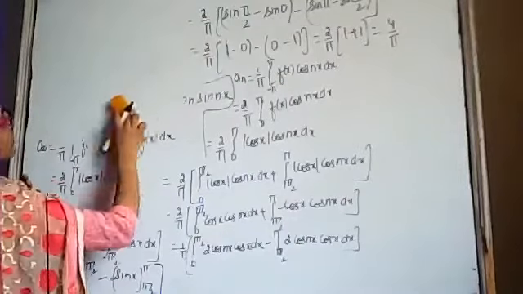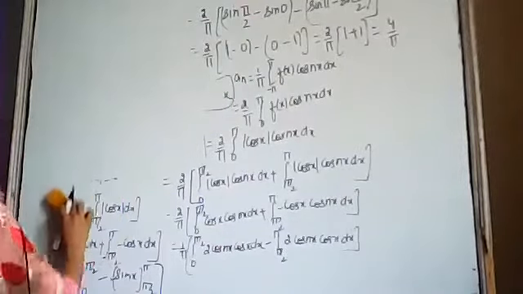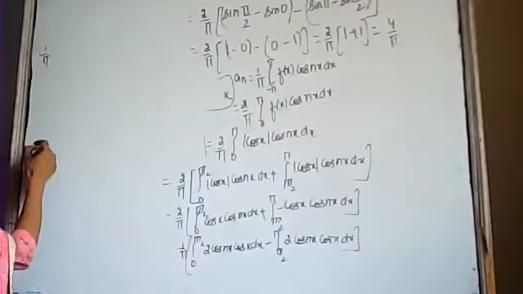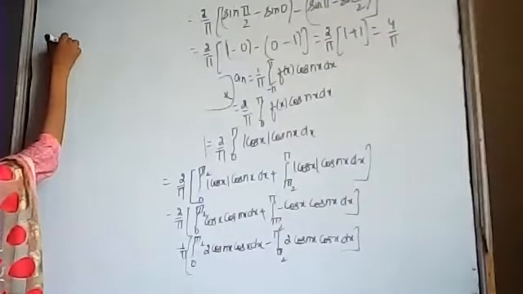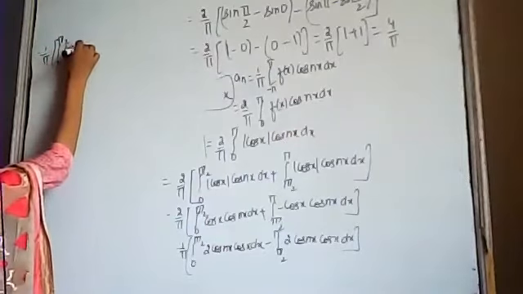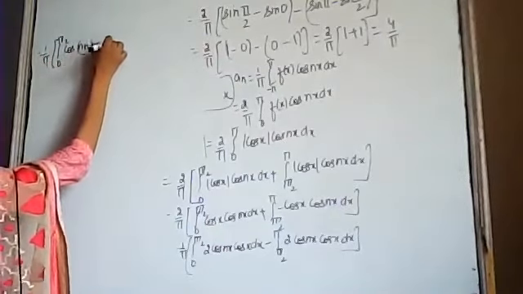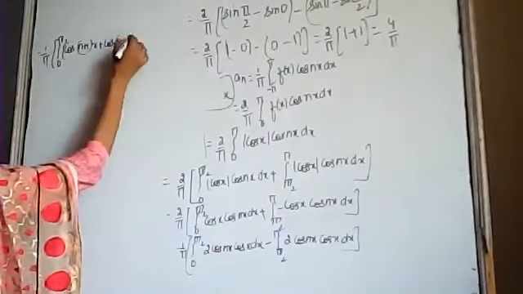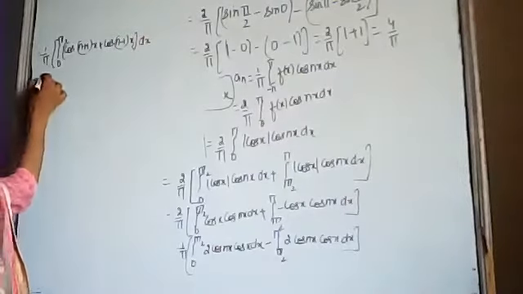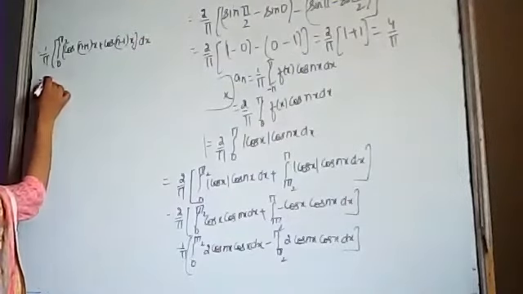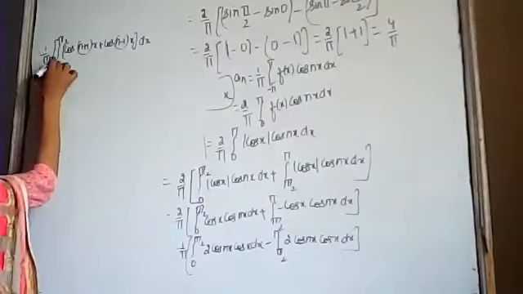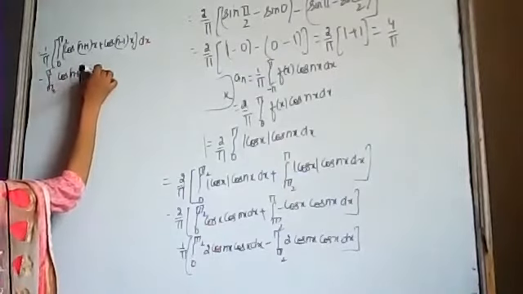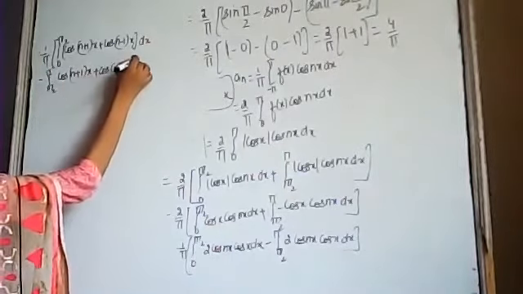Apply the formula. This is equal to 1 by pi, integral from 0 to pi by 2, cos(A plus B) plus cos(A minus B) dx, and then minus. Again, from pi by 2 to pi, we have again 2 cos A cos B, which is cos of (A plus B) plus cos of (A minus B).